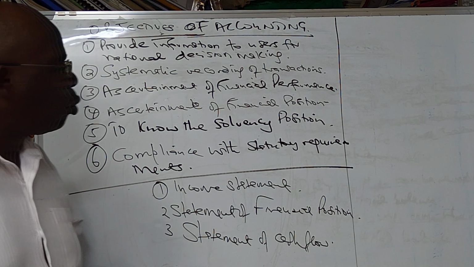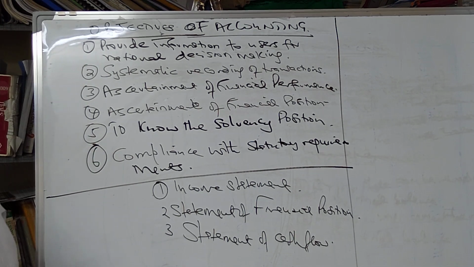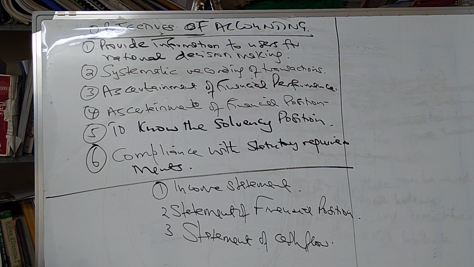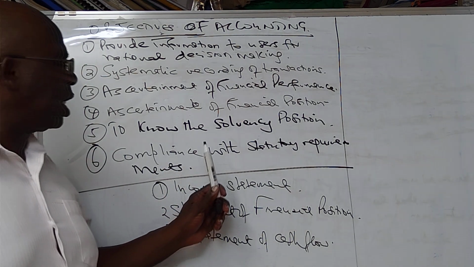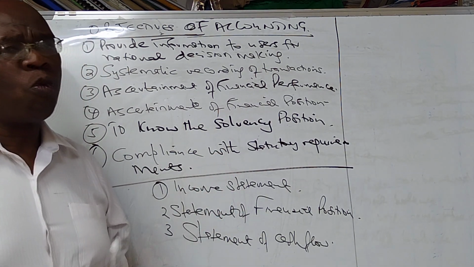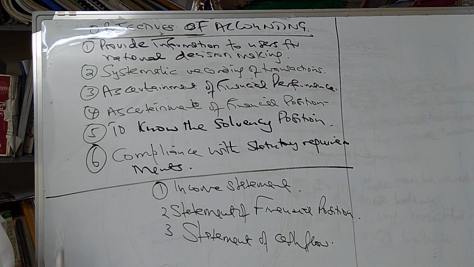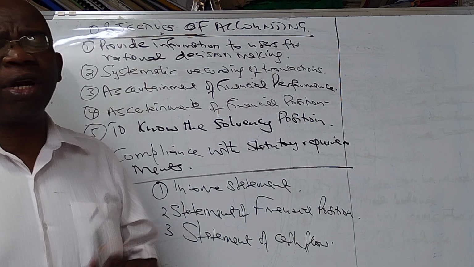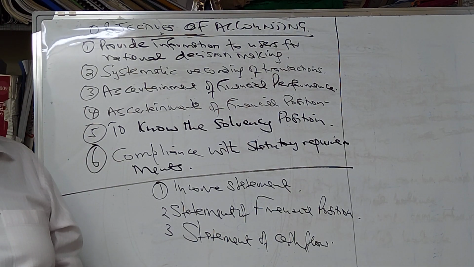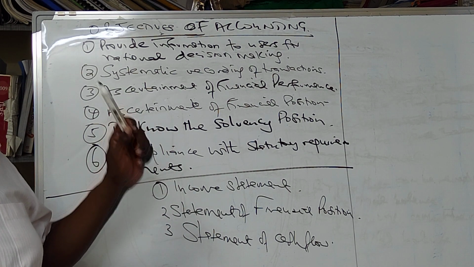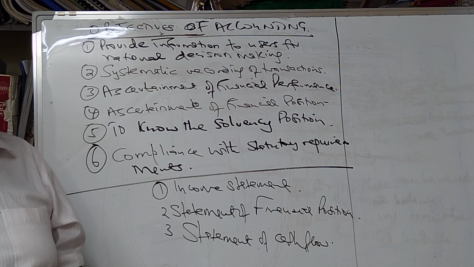And finally, we prepare accounting financial statements to help us ensure compliance with statutory requirements. There are very many laws that require companies to maintain proper books of accounts. One of them is the Companies Act.